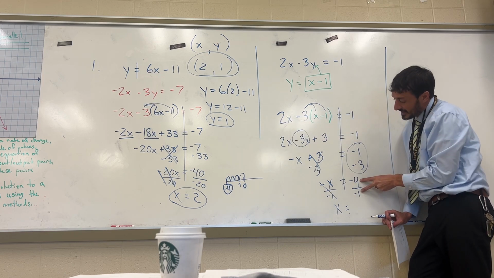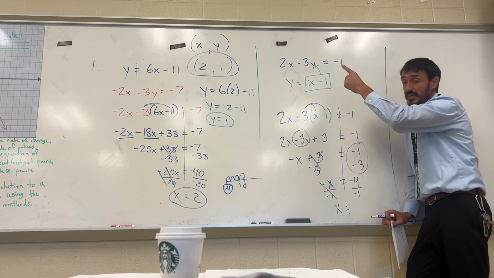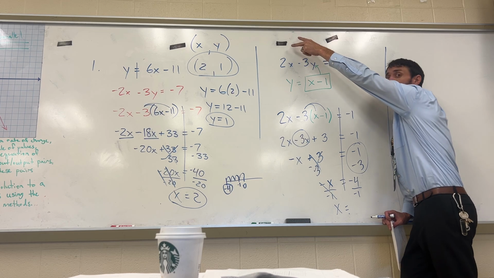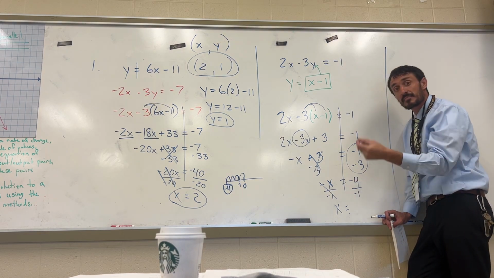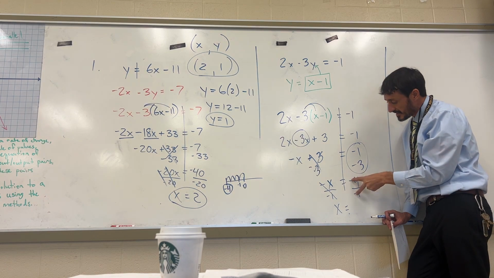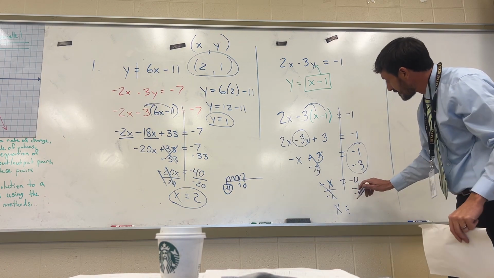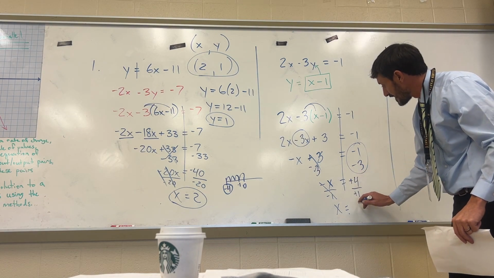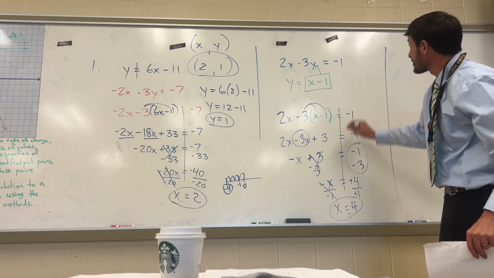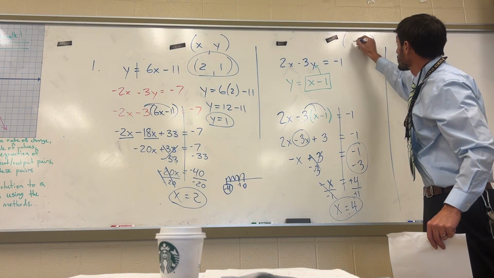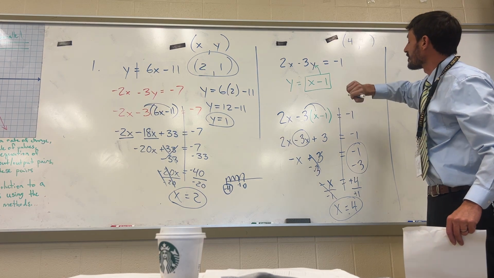When you're doing multiplication or division, which are the rules that I posted earlier in the video, I posted them up here if you want to rewind and look. Multiplication and division are simple. Same signs, positive. So since these signs are the same, they're both negative, they cancel each other out, and we get 4 divided by 1 is a positive 4. Now I have my x value. Remember, that's only the first number in your point. You still have to solve for your y value.